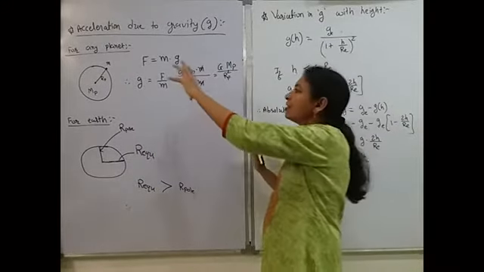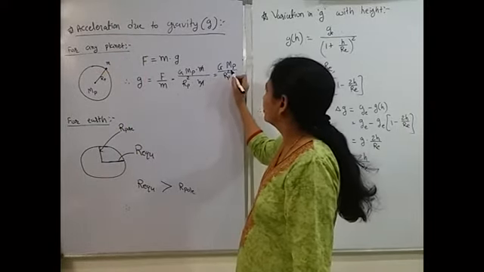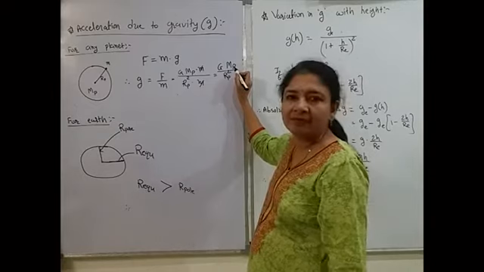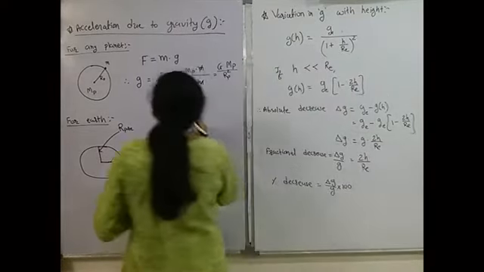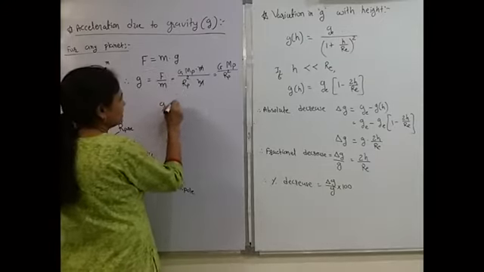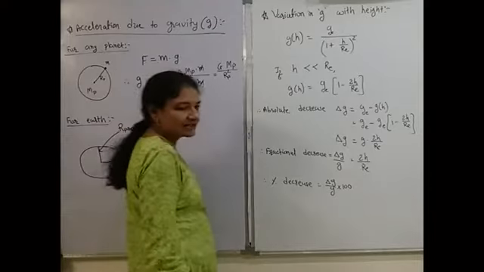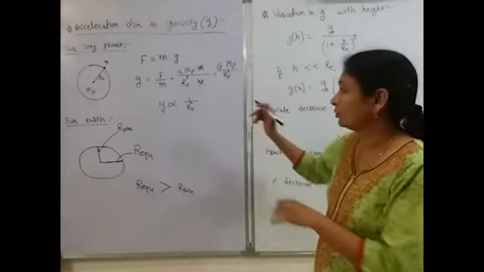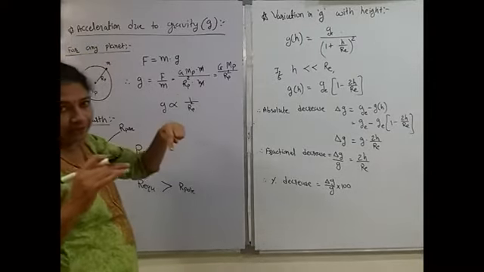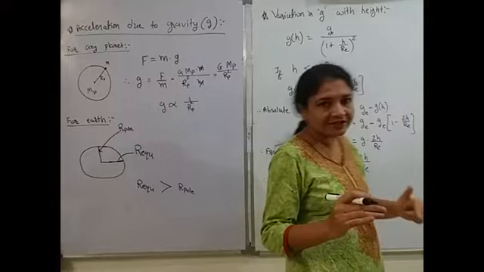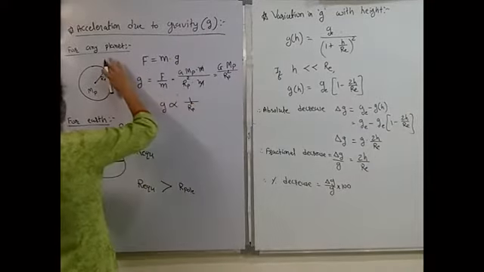Okay, now instead of any planet, if I use Earth, then acceleration due to gravity on Earth will be, here in place of M P, it will be mass of Earth and it will be radius of Earth. So what is the conclusion? This g is inversely proportional to the radius of the planet square. Okay. Now, in this case, we have considered that my mass is on the surface of the planet. If it is not on the surface of planet, but it is at some another height, suppose it is here.